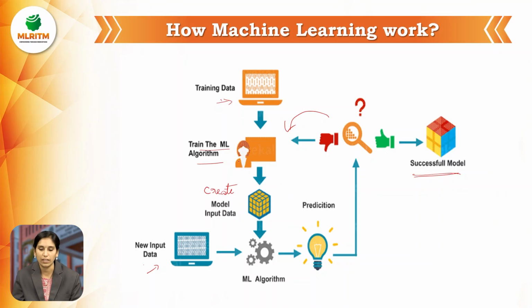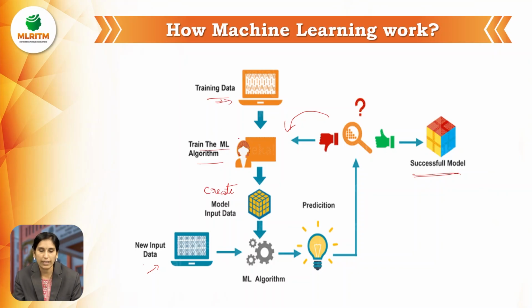For example, take a spam detection model. First, we give thousands of spam mails and non-spam mails to the computer system, and it trains on the data.